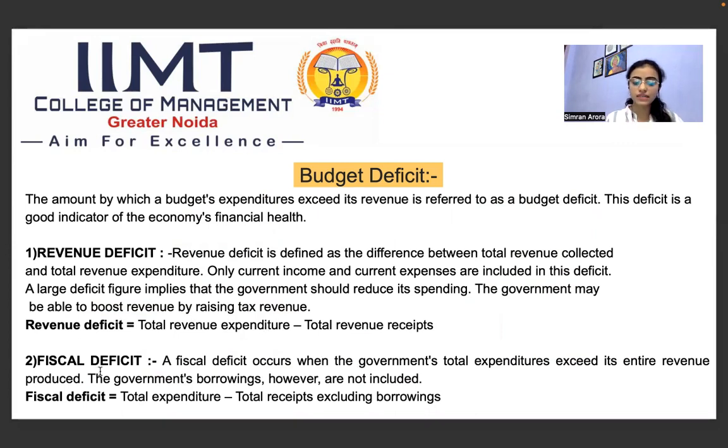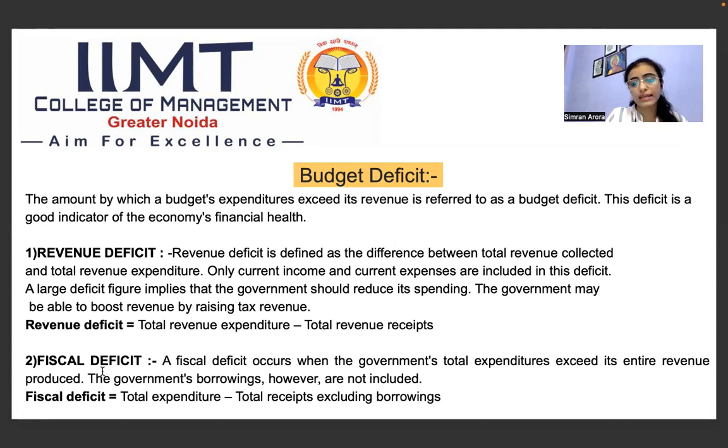And what is the fiscal deficit? When government total expenditure exceeds the total revenue, it is known as the fiscal deficit. When the total expenditure, both revenue and capital expenditure, is more than the capital and the revenue receipt, that condition is known as the fiscal deficit. I hope it's clear to you all.